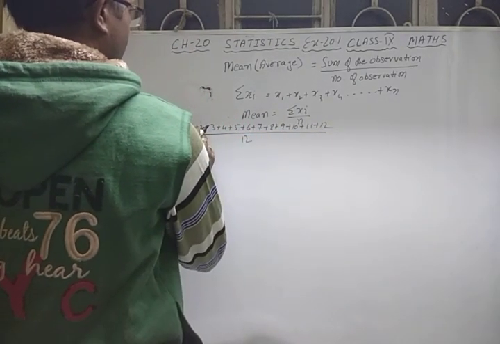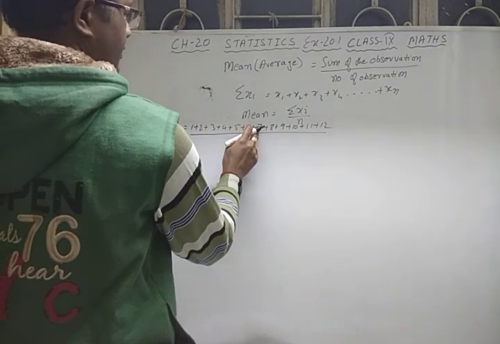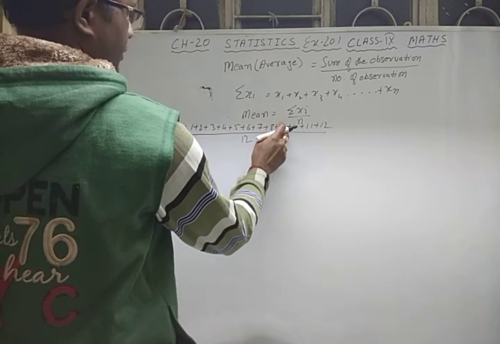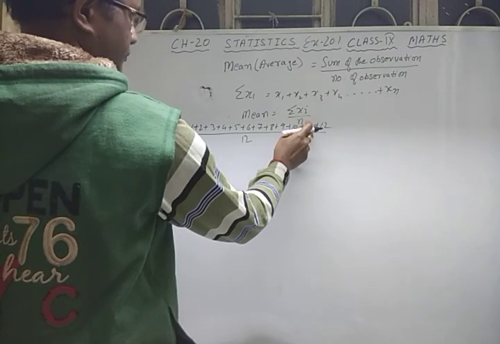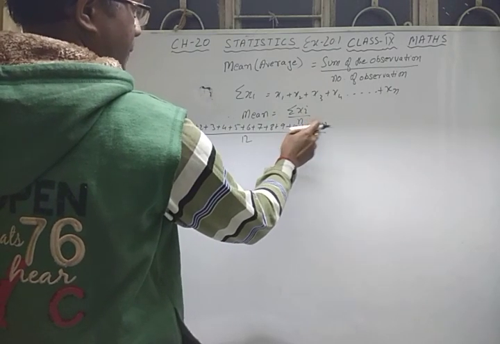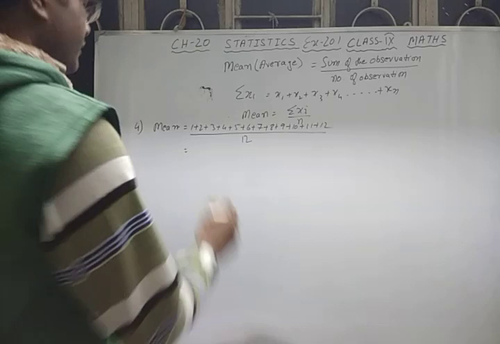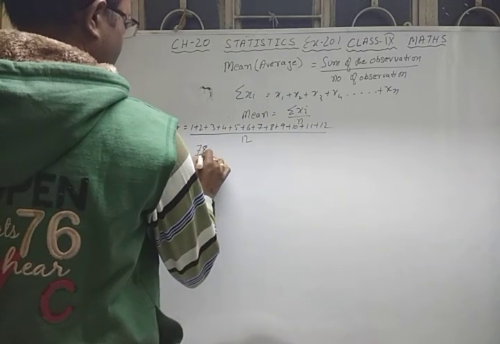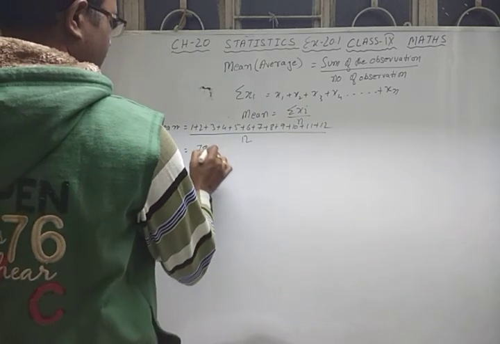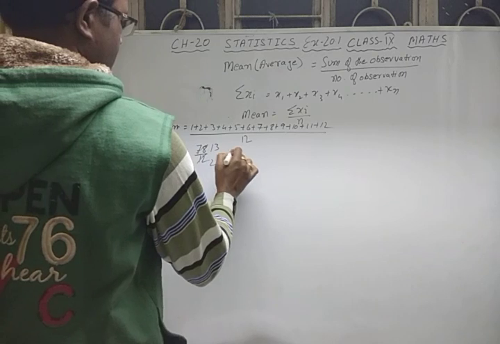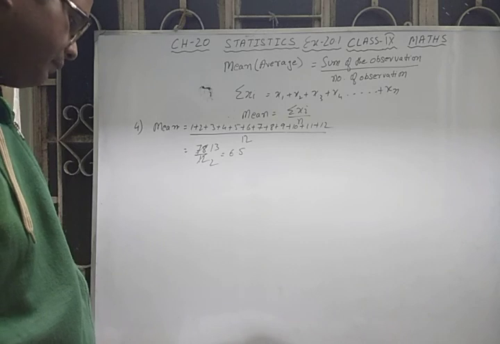Adding them: 1 plus 2 is 3, 6, 10, 15, 21, 28, 36, 45, 55, plus 11 is 66, plus 12 is 78. So it is 78 by 12. Now you can do the cancellation: 6 twos are 12, 6 ones are 6, 6 threes are 18, that is equal to 6.5. So the mean of the first 12 numbers is 6.5.